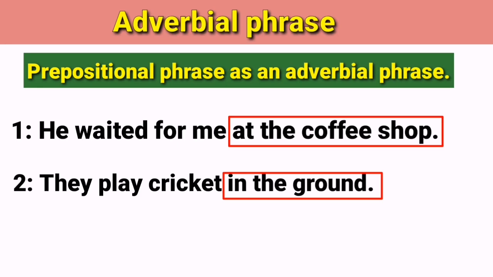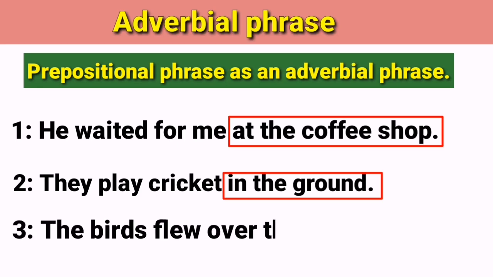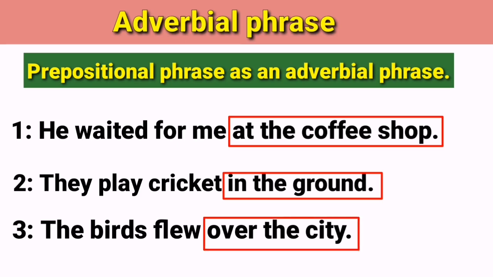functions as an adverbial. There are so many examples like this. The birds flew over the city. Where did the birds fly? Over the city. Here over the city is a prepositional phrase, but here it functions as an adverbial phrase because it modifies the verb flew.